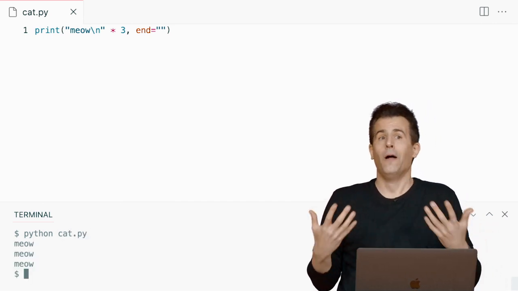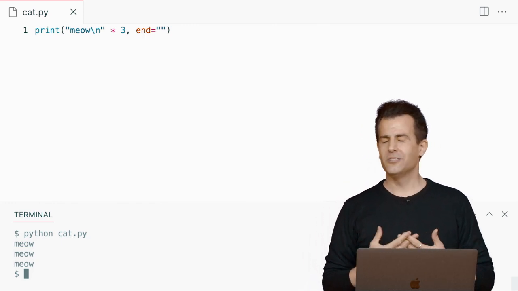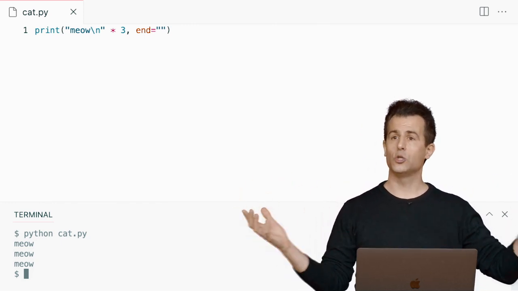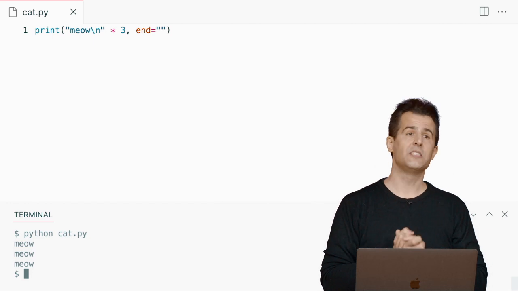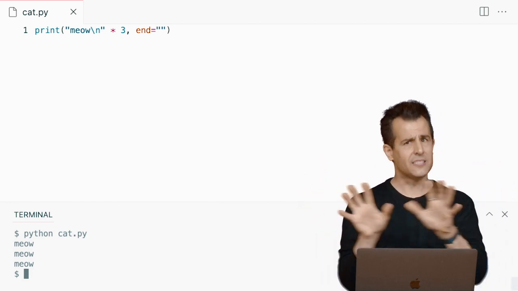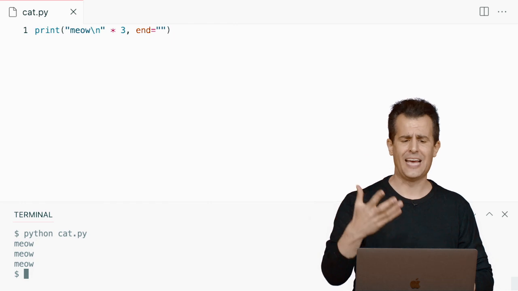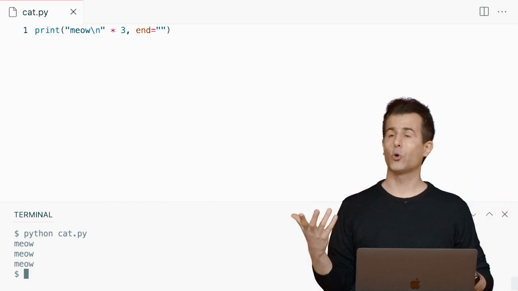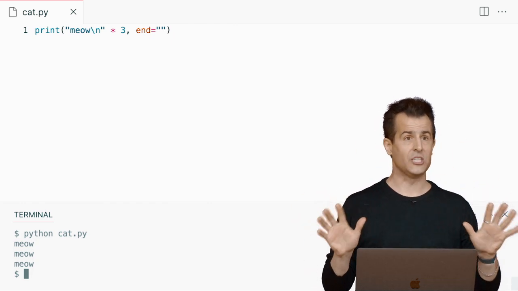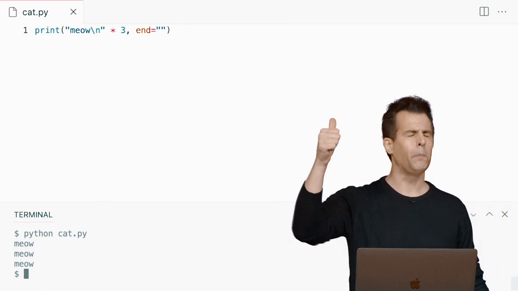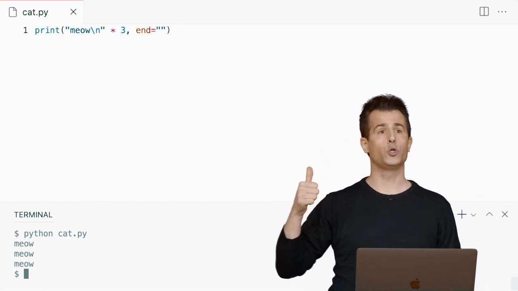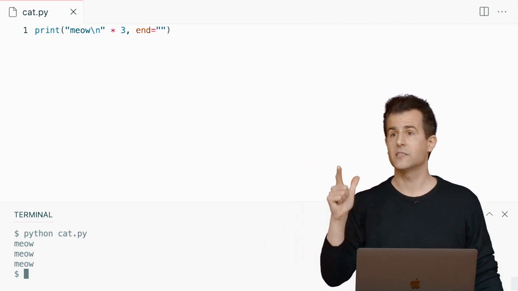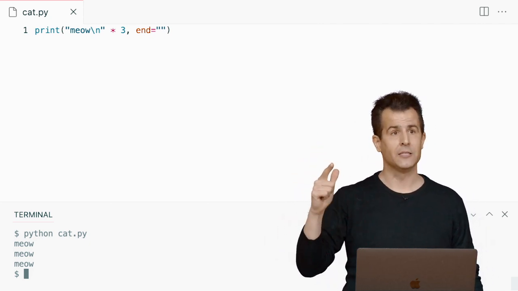So now, at least as programming goes, it's kind of cool that I can distill this into a short line and express myself all at once. Now, to be fair, it's a little less readable. Like now I've got \n, I've got ×3, I've got end equals quote unquote. So you don't have to do things this way. My previous approach with a for loop, totally fine. My previous approach with a while loop, totally fine, and in some sense, perfectly well designed.